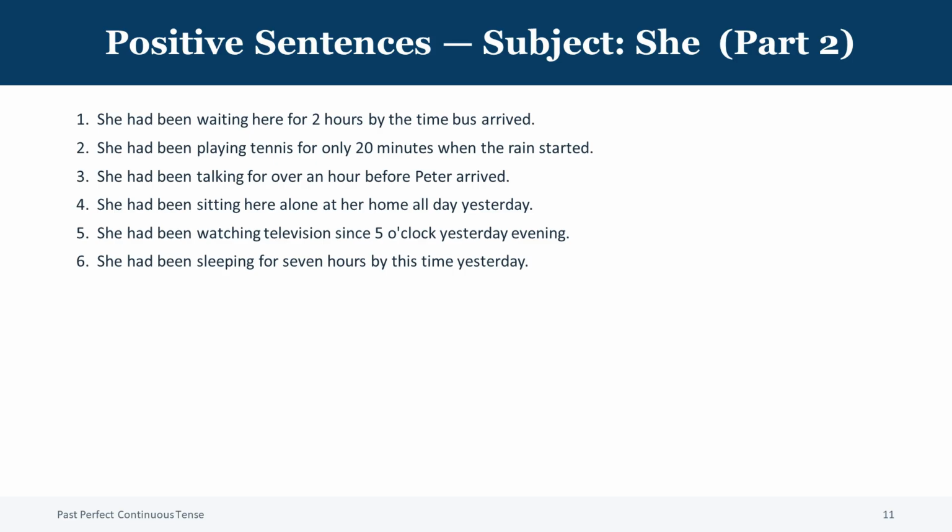Sentence 9. She had been talking for over an hour before Peter arrived. Sentence 10. She had been sitting here alone at her home all day yesterday. Sentence 11. She had been watching television since 5 o'clock yesterday evening. Sentence 12. She had been sleeping for 7 hours by this time yesterday.